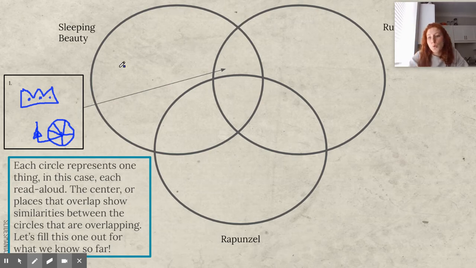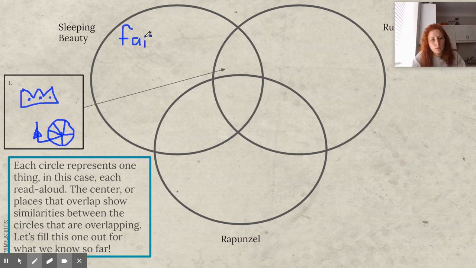What is something that was only in Sleeping Beauty? You can think about the magical characters in Sleeping Beauty. Fairies, right? There were no fairies in Rumpelstiltskin, only in Sleeping Beauty.